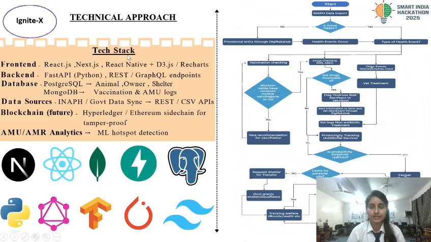Here comes the tech stack which we used in our solution. For the front end, we will be going for React. For the backend, we will be going for FastAPI, REST API, and GraphQL. For the database, we will be going for MongoDB and Postgres. For data source, we are taking the data from INAPH and government data synced with the REST APIs. And in the future, we will be going with blockchain. And this is the analytical part.